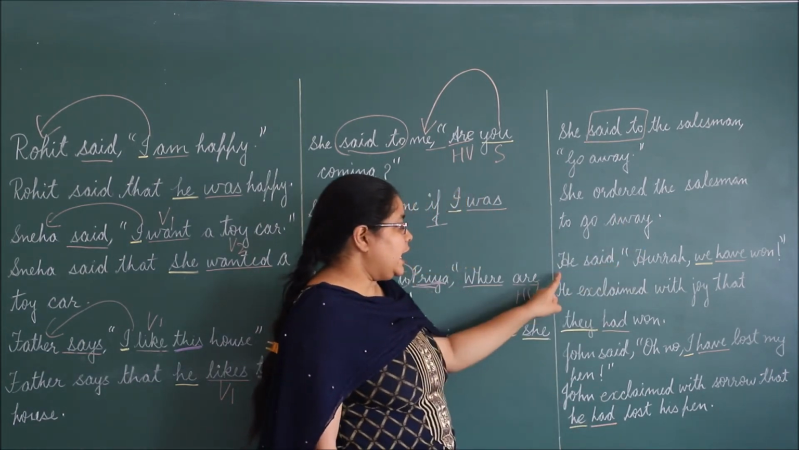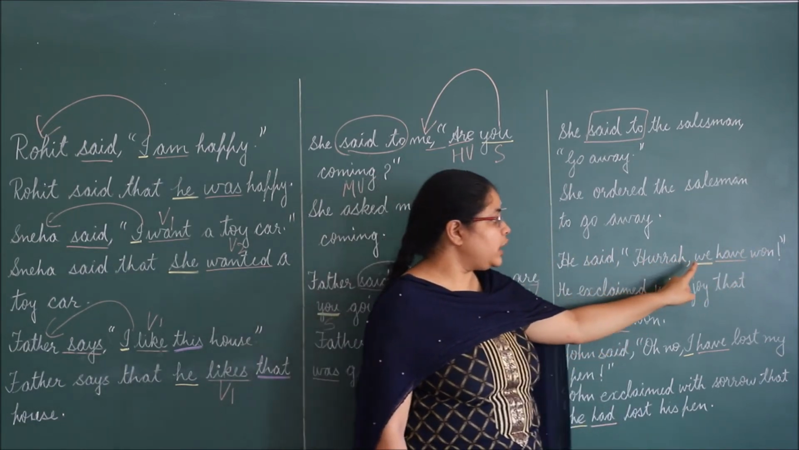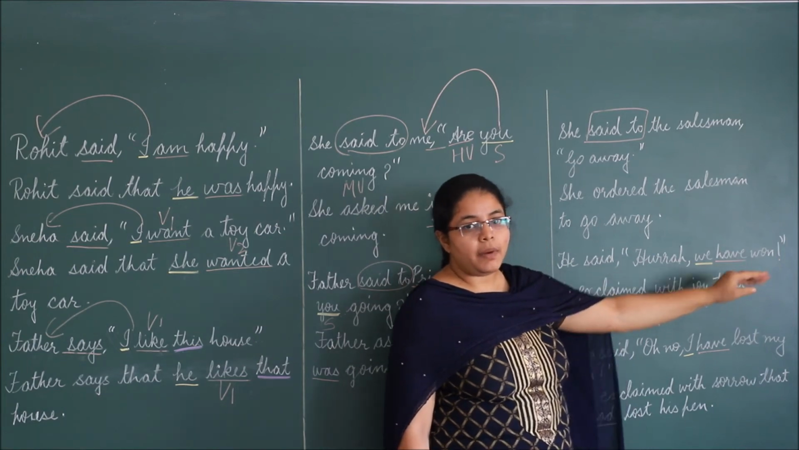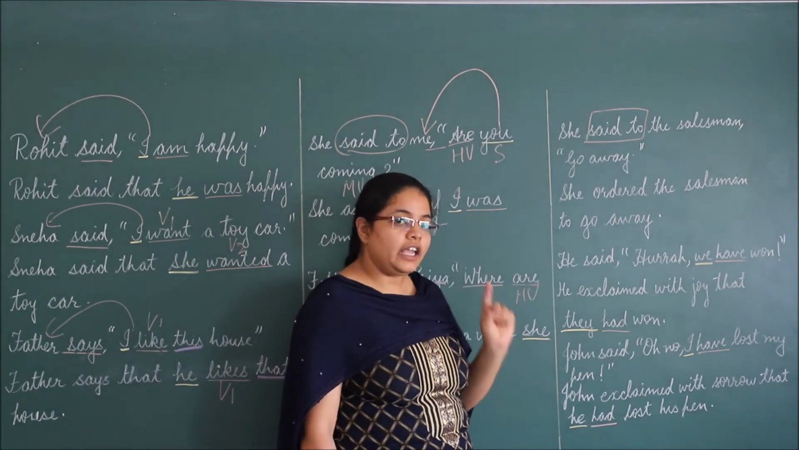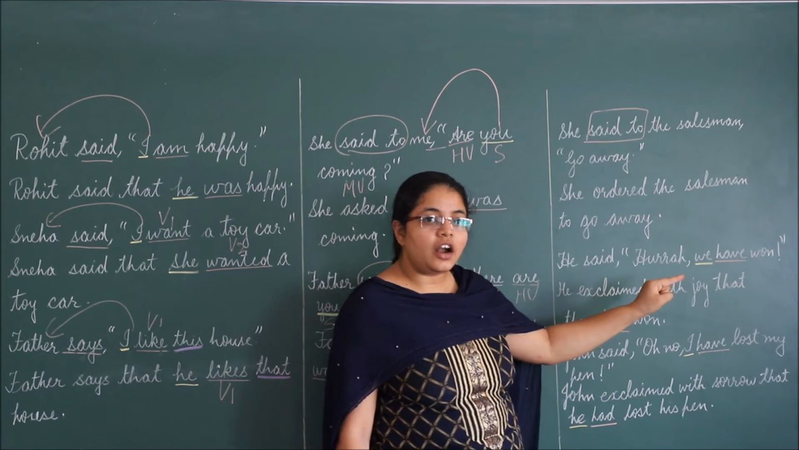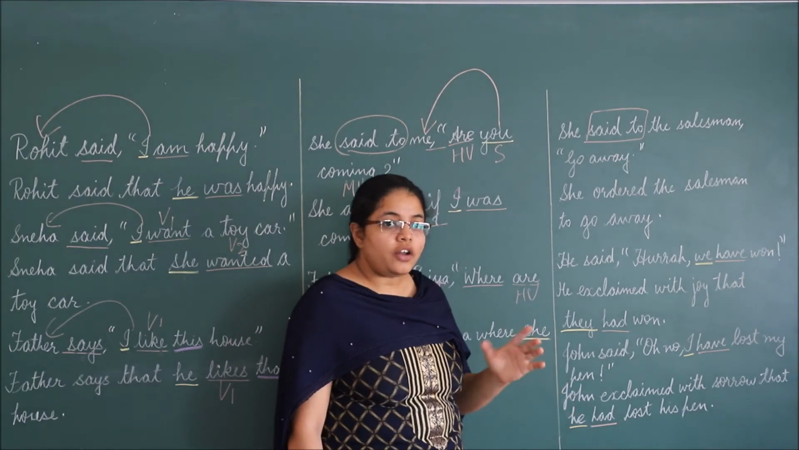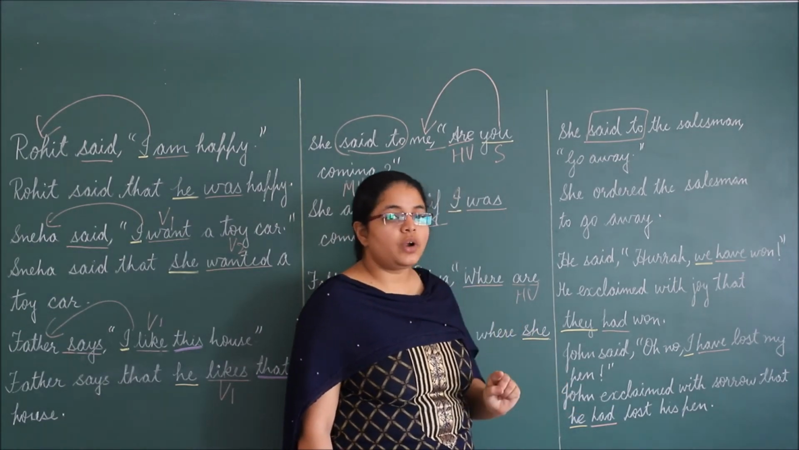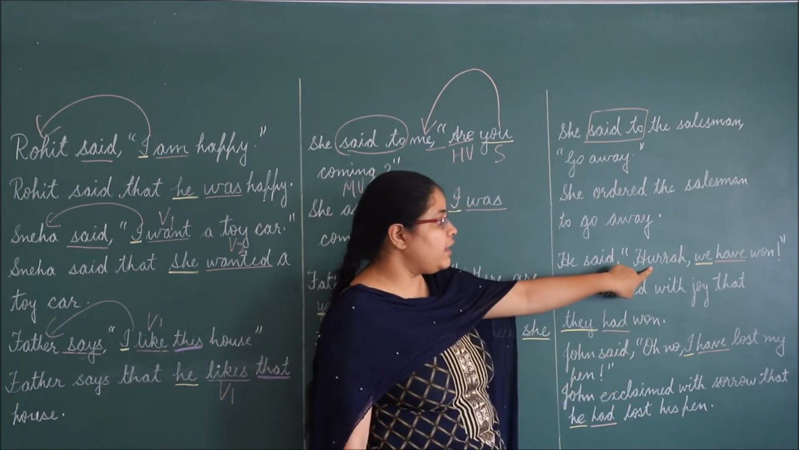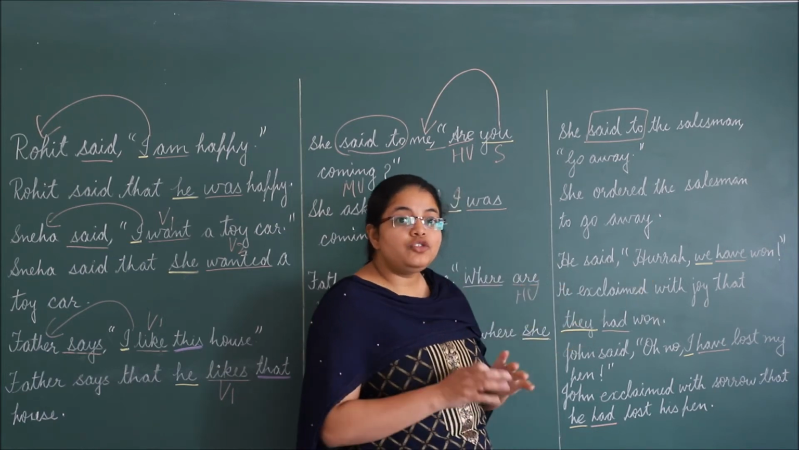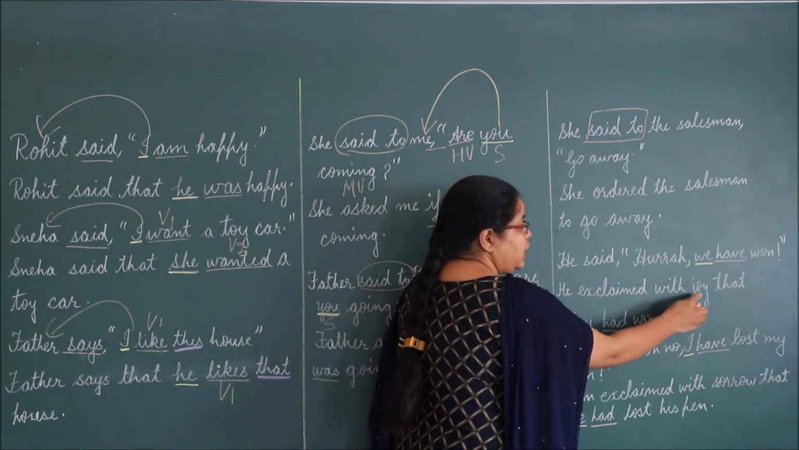Clear? Next. He said, "Hooray, we have won." It is an example of exclamatory sentence. Now, what we need to observe, again we need to be careful that whether our exclamatory sentence is showing a sudden feeling of happiness or sudden feeling of sorrow. We need to understand it, and then we have to change our reporting verb. For example, in this sentence, hooray, we have won. It is a feeling of joy. So what we can say, he exclaimed with joy.